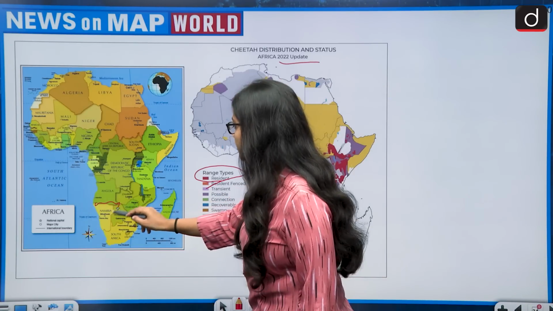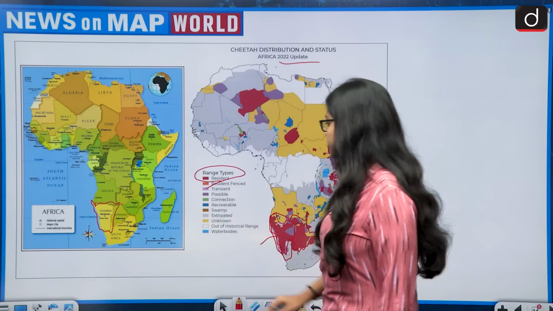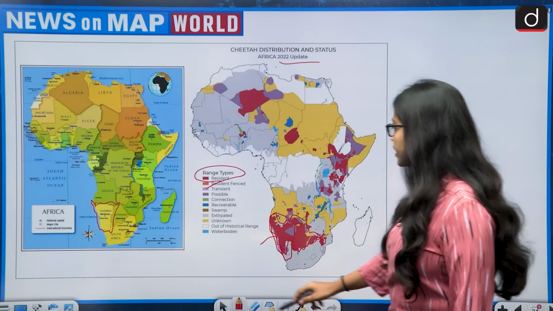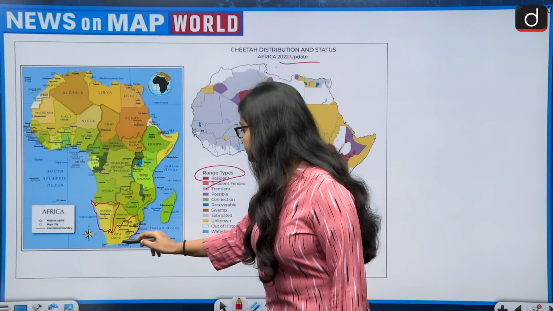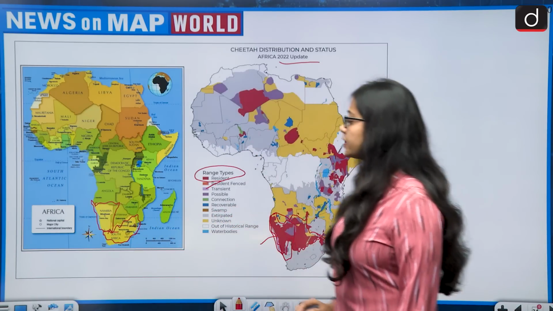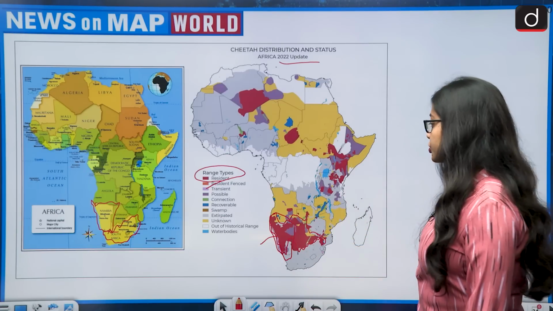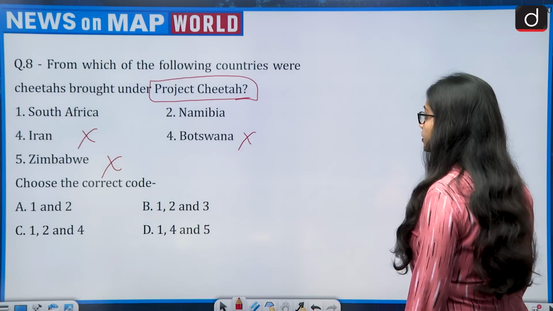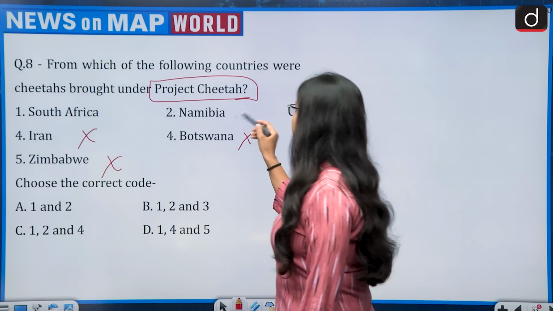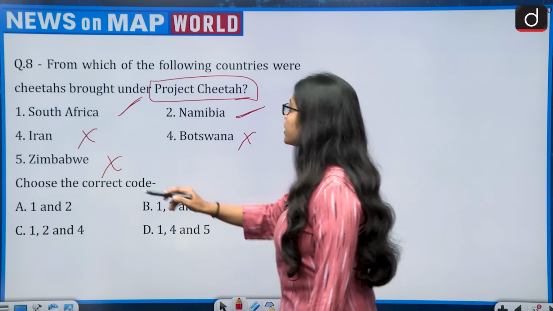You will see in the map that this is the area of Namibia, and then we have South Africa. So basically the cheetahs which we got under Project Cheetah are from Namibia and South Africa. So the correct answer is South Africa and Namibia.